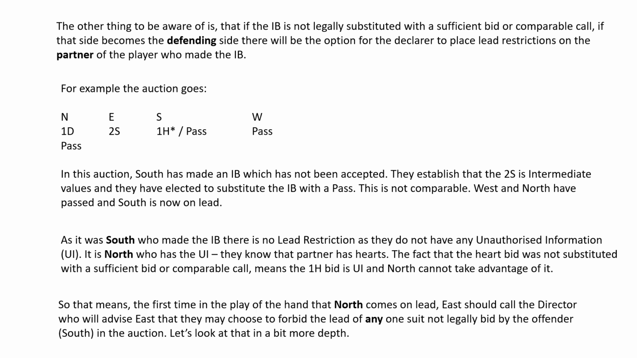So that means the first time in the play of the hand that North comes on lead, East should call the director, who will advise East that they may choose to forbid the lead of any one suit not legally bid by the offender, South, in the auction. Let's look at that in a bit more depth.